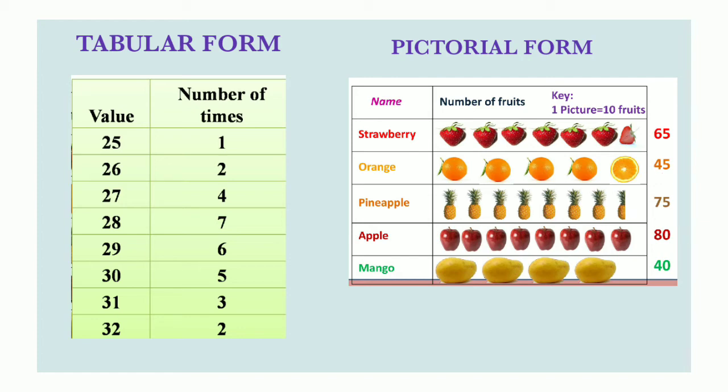8 apples are given, so 80. Then mango, 40 mango. Okay, this is called a pictorial form or pictorial graph.